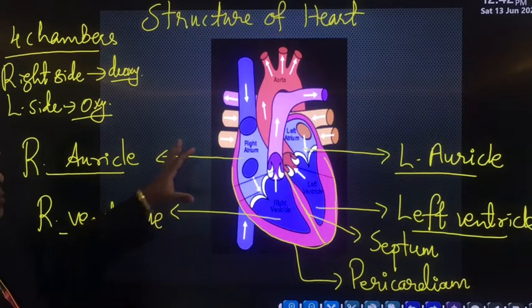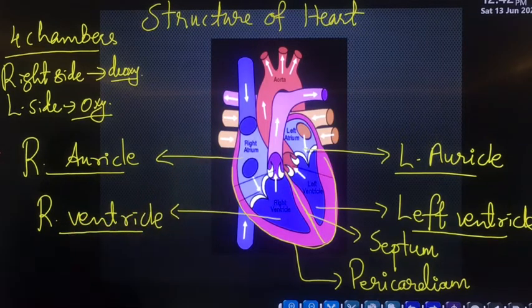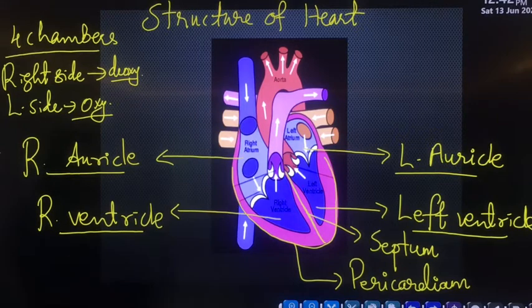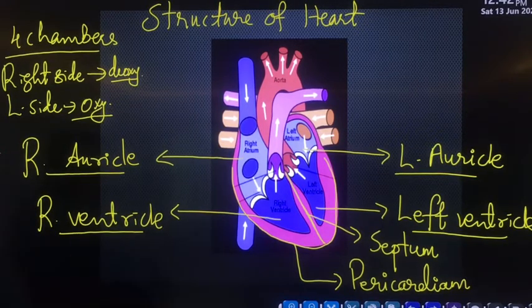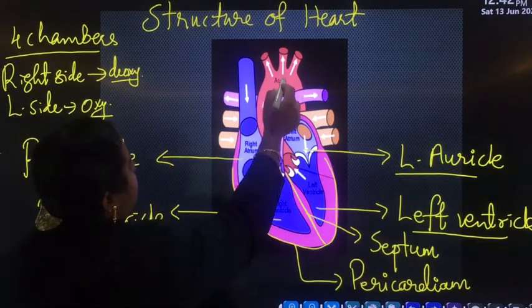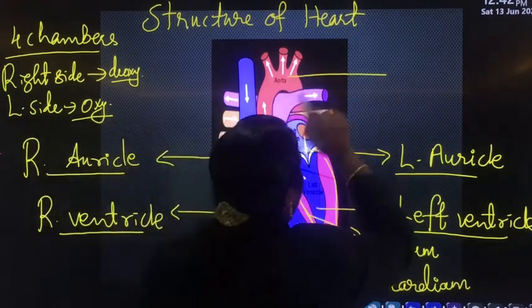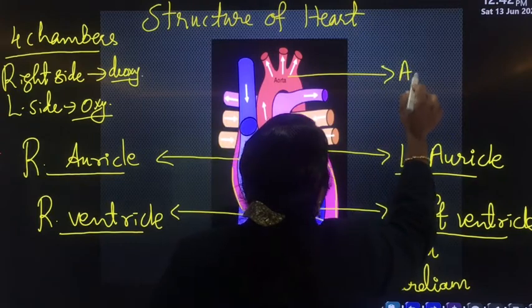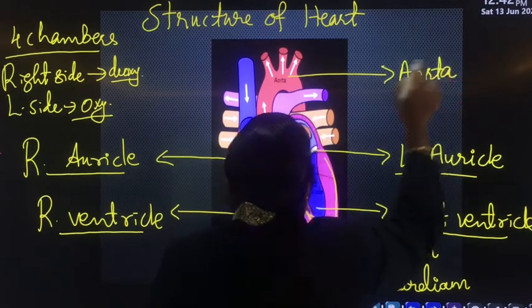Then other important blood vessels associated with the heart: already I told you the main artery, or the largest artery, is known as the aorta. So this red colored part forms the largest artery, which is known as the aorta.